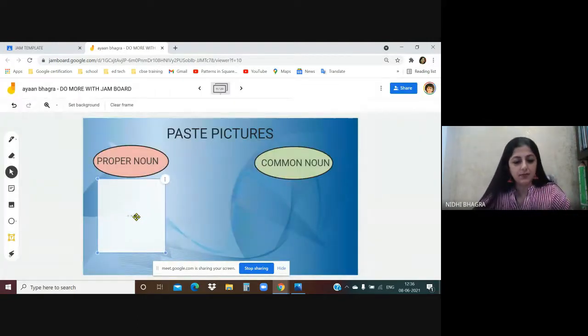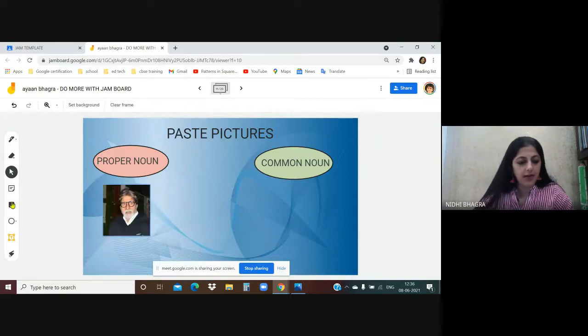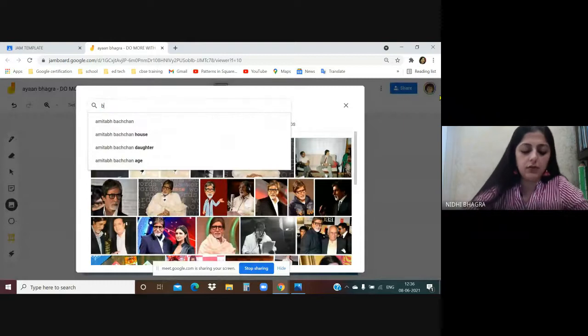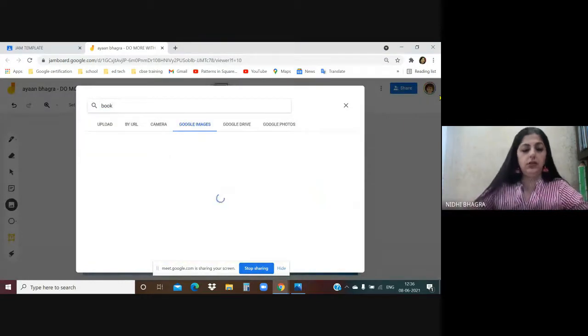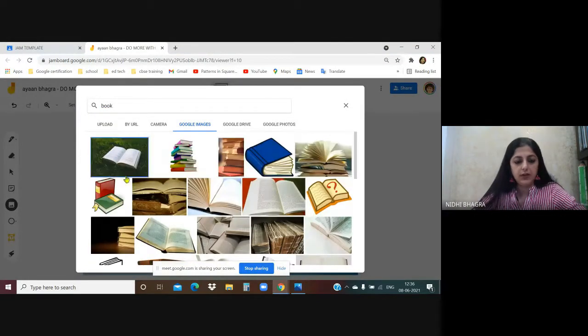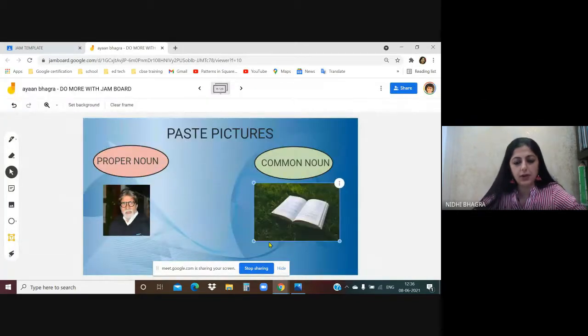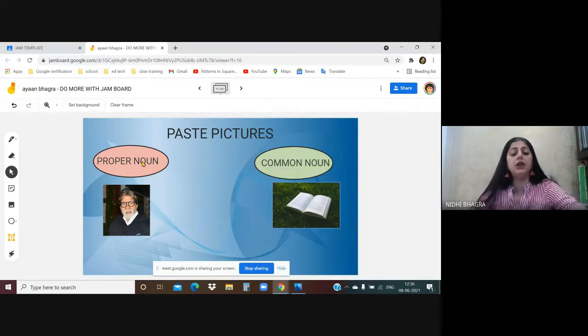So this is an example of a proper noun. And then common noun, book. You can just double click on it and place the common noun here. However many images you want, they can resize the image and accordingly they will complete this assignment.